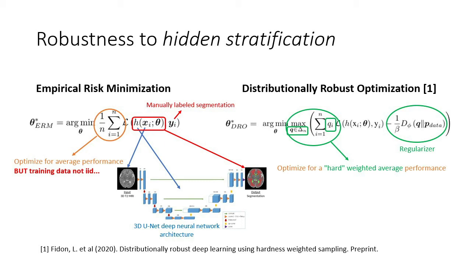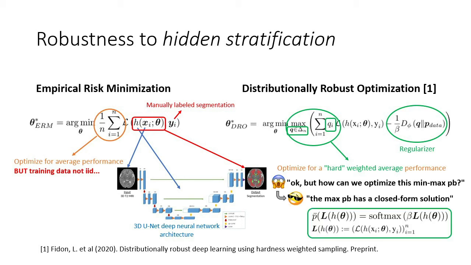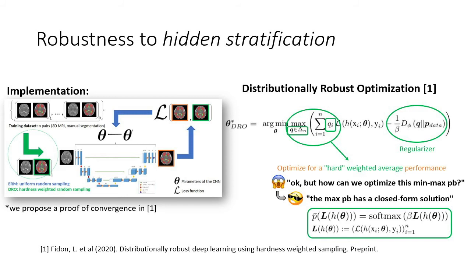A regularization term on the weights is added, because otherwise all the weight would be attributed to the case with the highest loss. Okay, but how can we optimize this min-max problem? No problem, the inner maximization problem has a closed-form solution. And in practice, how does it look like? If you remember the algorithm for empirical risk minimization, the only thing that you have to change is the sampling strategy. The additional computational cost is negligible, and we have proved the convergence of the algorithm.